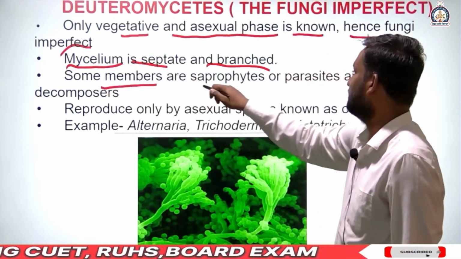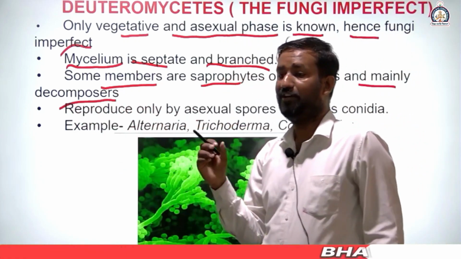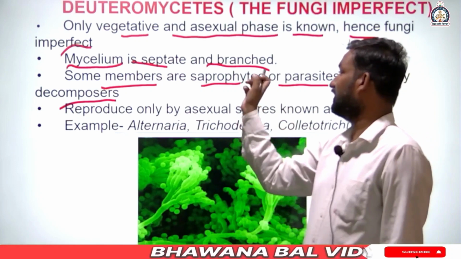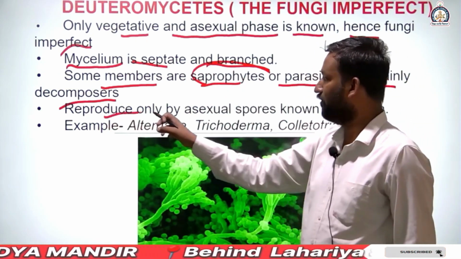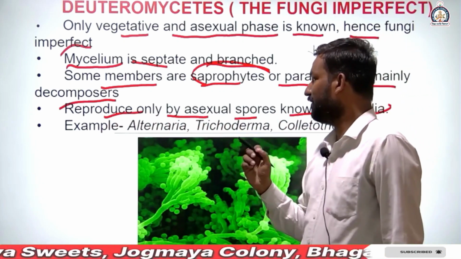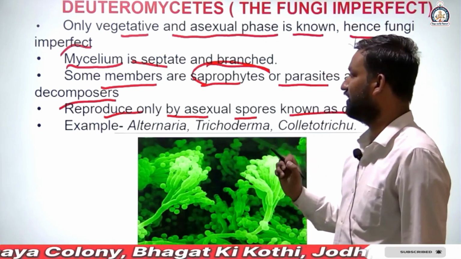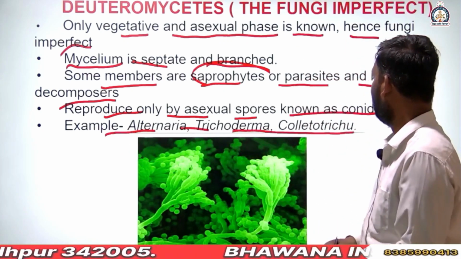Some members are saprophytes or parasites, mainly decomposers. They reproduce only by asexual spores known as conidia. Examples: Alternaria, Trichoderma and Colletotrichum.